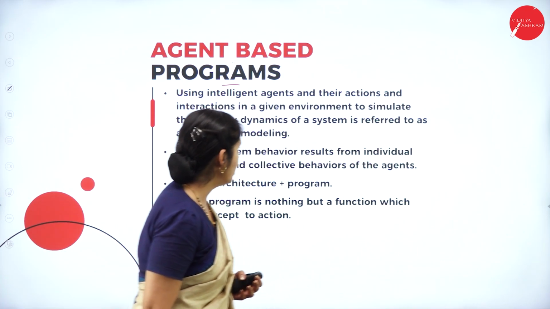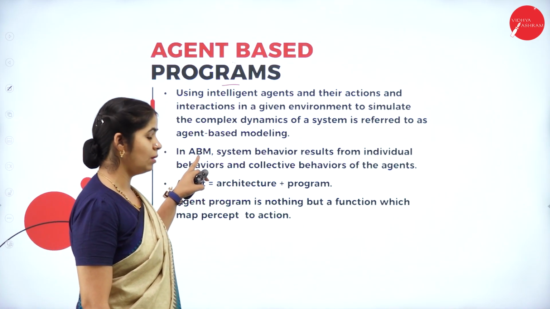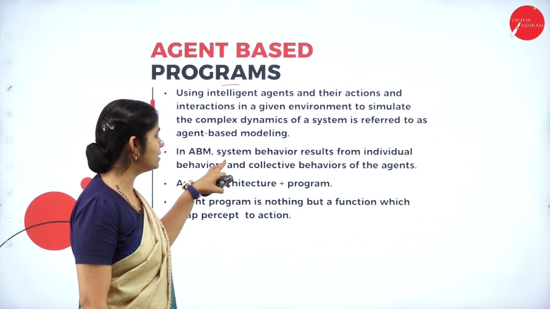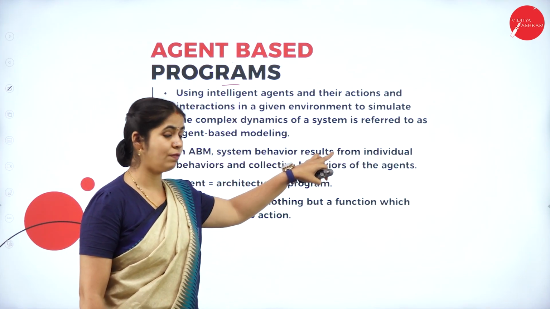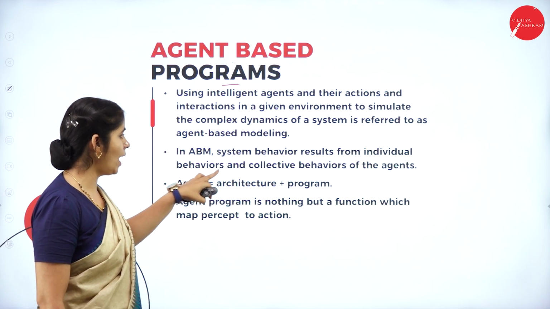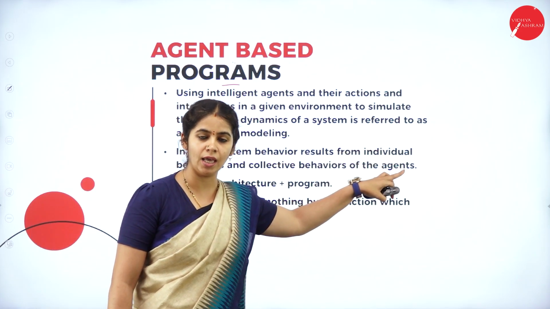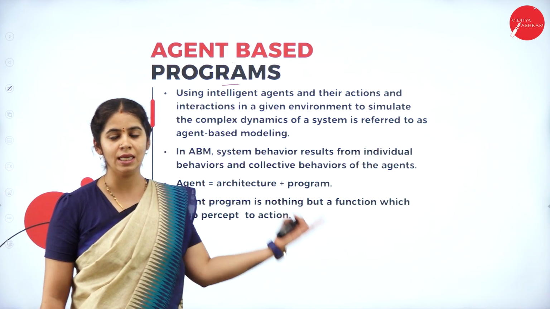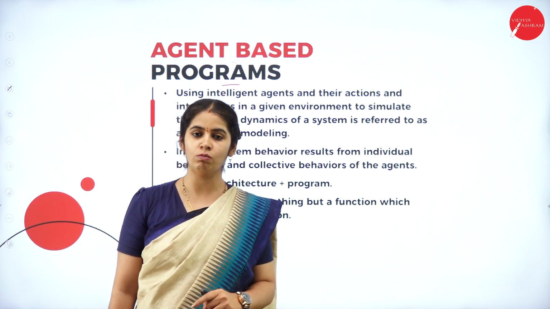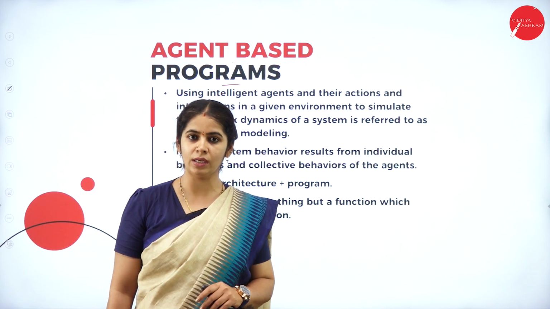What is an agent-based program? In an agent-based model, the system behavior results from the individual behavior and the collective behavior of the agents. In a single environment, a single agent can work, or multiple agents can work together.